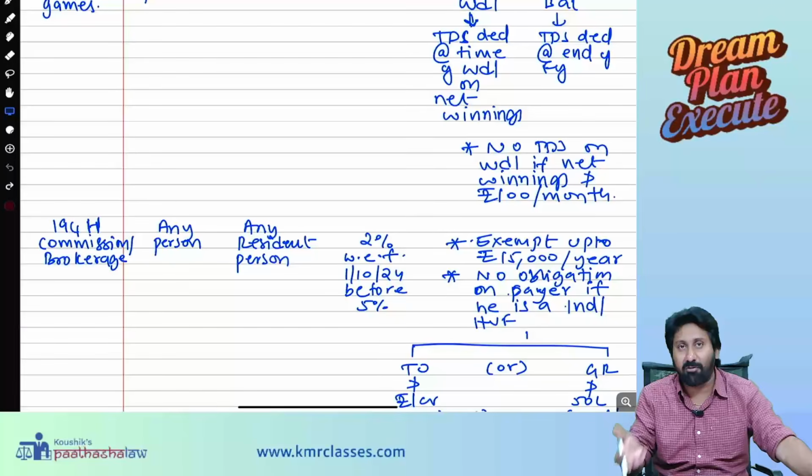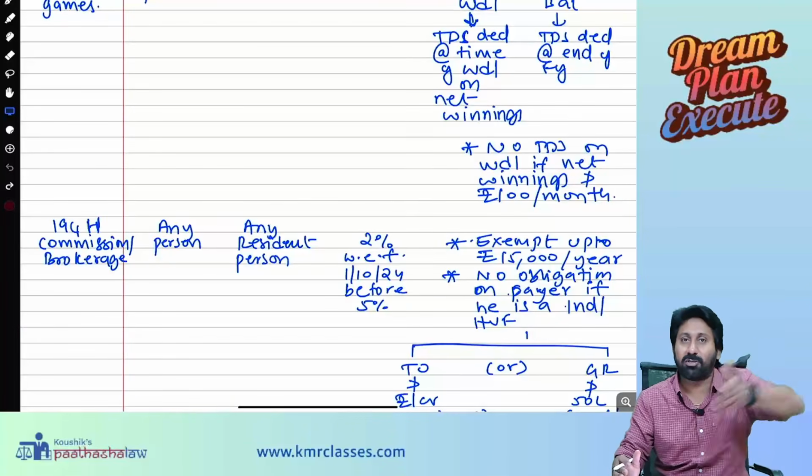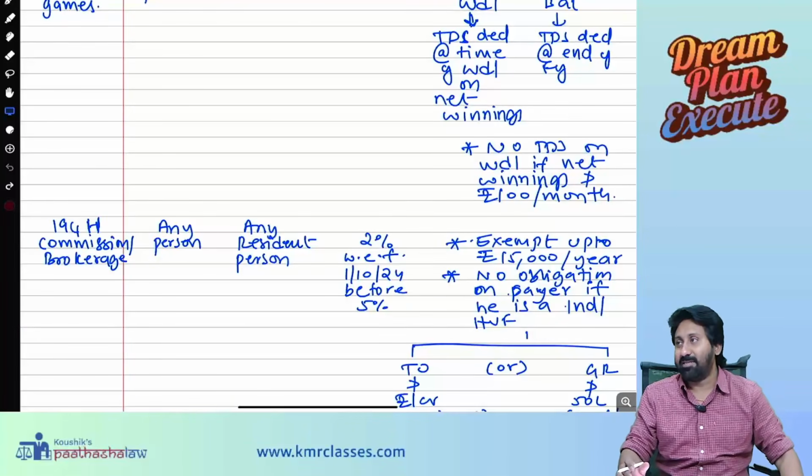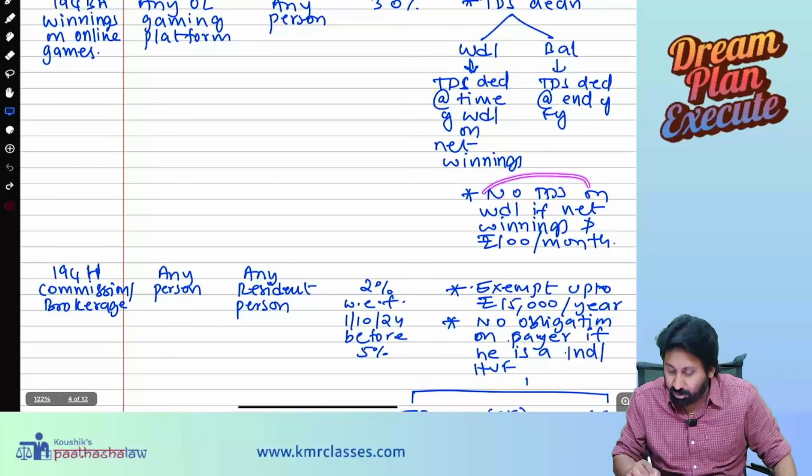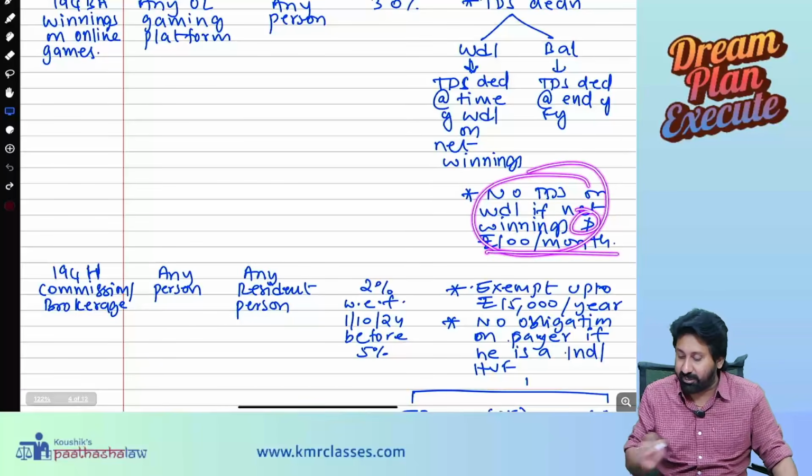For that, why would you have to play the game? If a person begs on the roads also, more than 100 will come. Sorry. Anyway, the point is no TDS on withdrawal if the net winnings do not exceed rupees 100 per month.